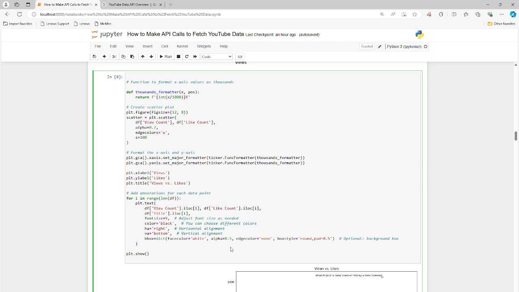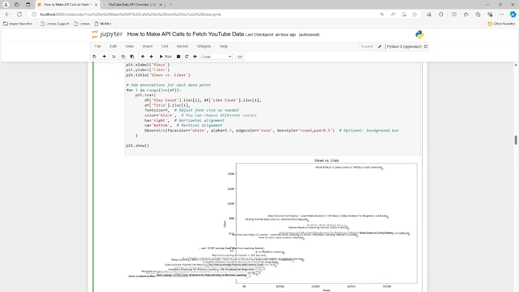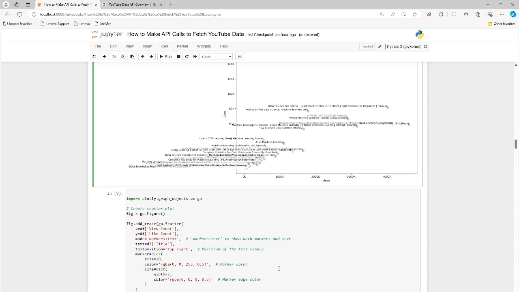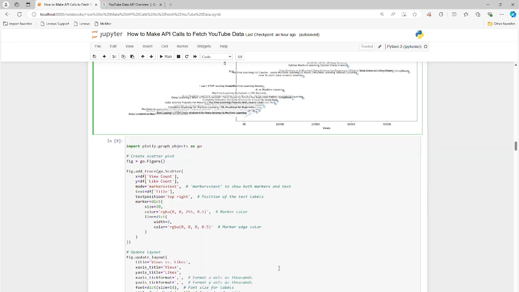So if I go down, again, we're using matplotlib to do the plot. This is static, not interactive at all. It's an older way of plotting. It's been around for a while. It's good in some cases, not super good for this. So this is more helpful now I have the title, but still the chart isn't interactive. I can't mouse over it. I can't zoom in. I can't zoom out. So I'm going to actually pick a different kind of chart to work with.